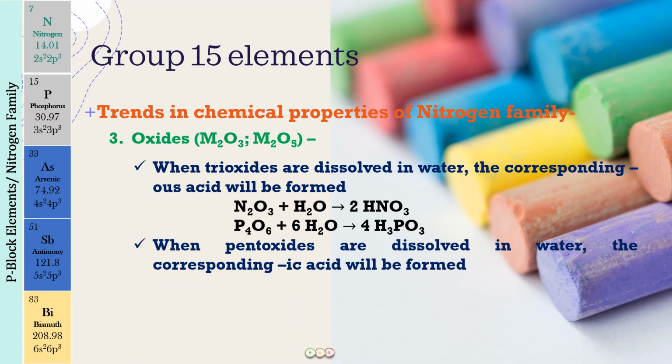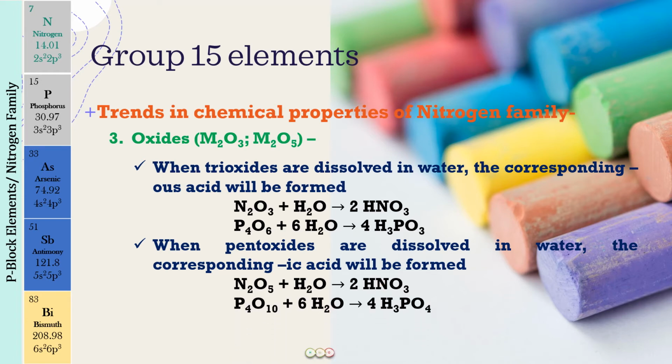Okay, and similarly when we dissolve the pentoxides in water, then the corresponding -ic acid will be formed. Again, for example, we have N2O5. When you put this into water, what you get is HNO3. So here nitrogen is in the +5 oxidation state. Even in the acid, it is in the +5 oxidation state. And if you look at P4O10, phosphorus is in the +5 oxidation state. The corresponding acid is also in the +5 oxidation state, and it will be the -ic acid for phosphorus, that is phosphoric acid.